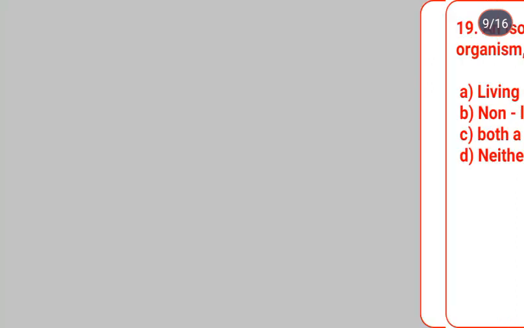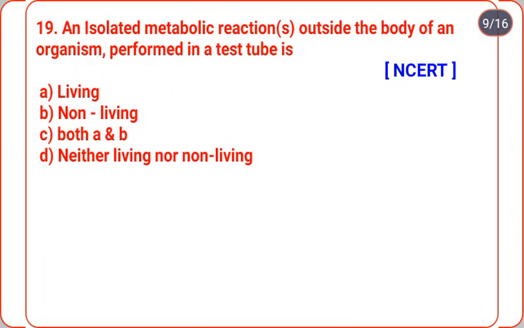Okay, next question number 19. An isolated metabolic reaction outside the body of an organism, performed in a test tube, is: living, non-living, both A and B, neither living nor non-living. Oh, very important and very tricky question. It is a tricky question and there is a very high chance of a silly mistake.